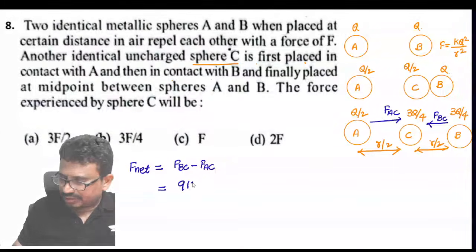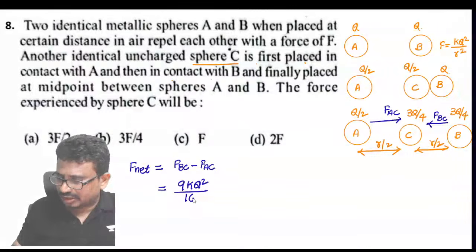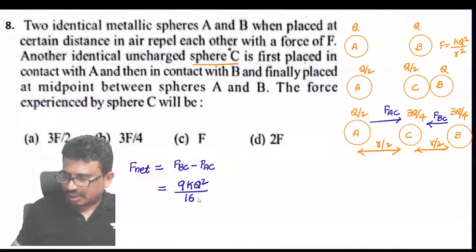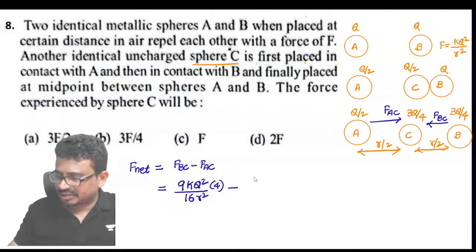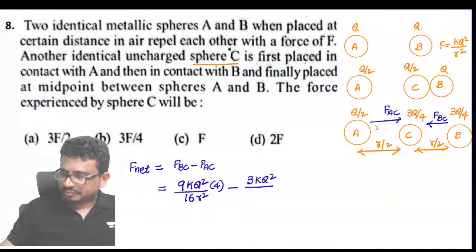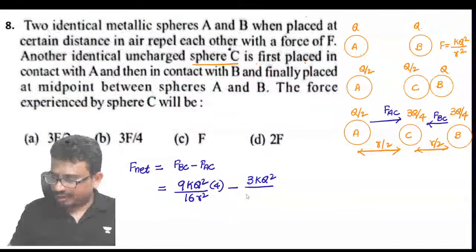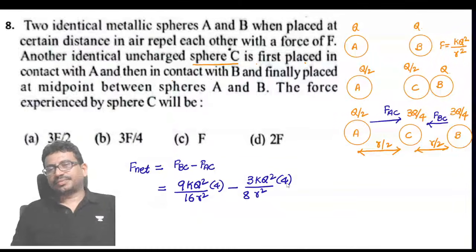This is 9KQ²/(4² means 16), and this is R² into 4, minus F_AC, which is 3KQ² by, tell me how much now? 3KQ² by 4 into 2, that is 8, R² by 4 will come to the numerator.